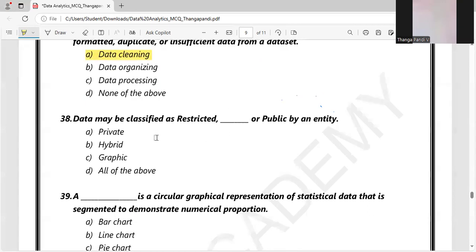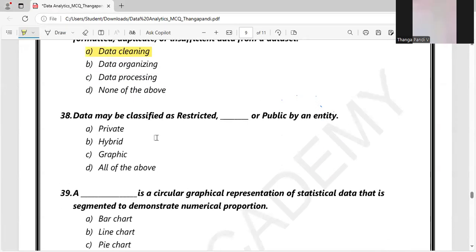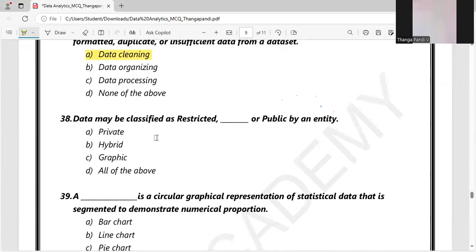Data may be classified as restricted, private, or public by an entity. So data has to be restricted as dash by an entity. We have to differentiate between private entities and public entities. So the answer is private entity.